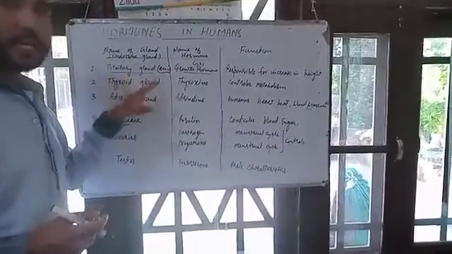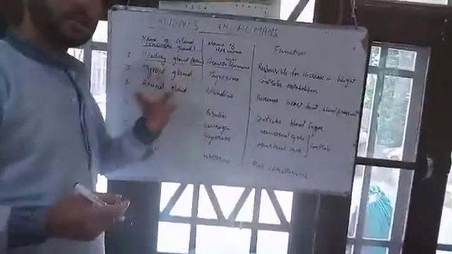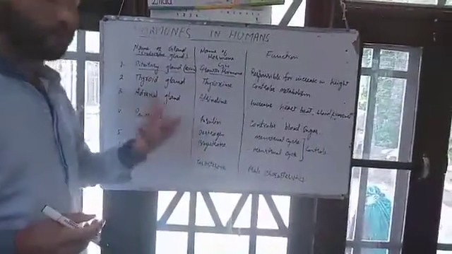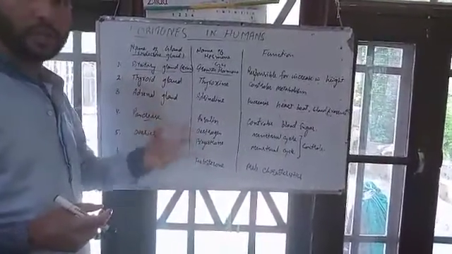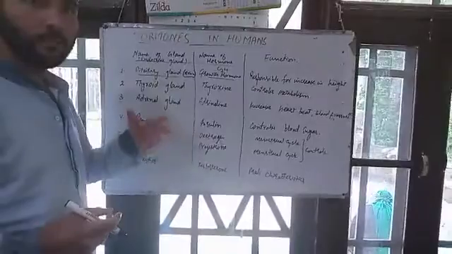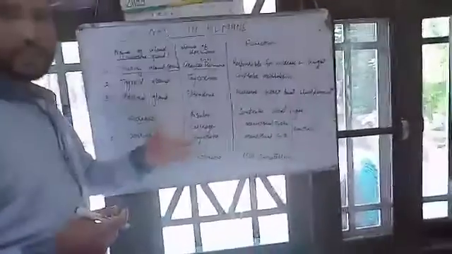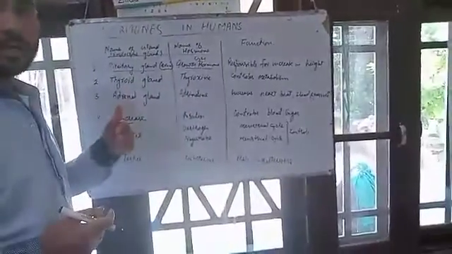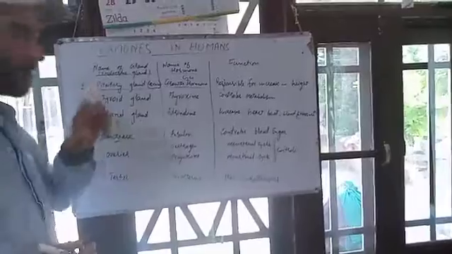Next, the pituitary gland controls the activities of a lot of glands, and that is why it is also called the master gland. Why is the pituitary gland called the master gland? Because it controls the secretions or the inhibition of the hormones of a lot of glands, directly or indirectly. That is why the pituitary gland is known as the master gland.